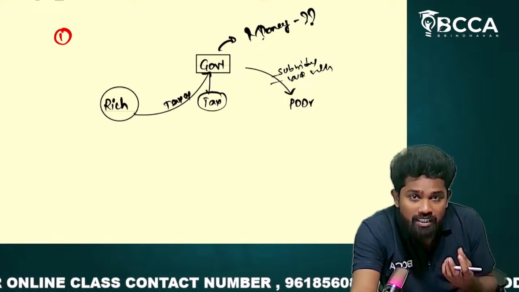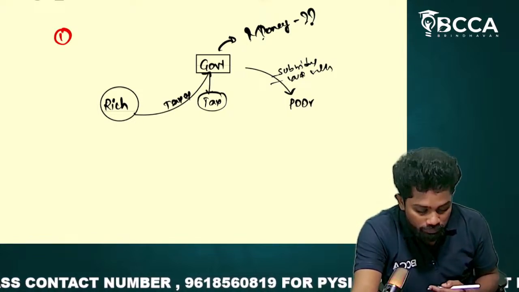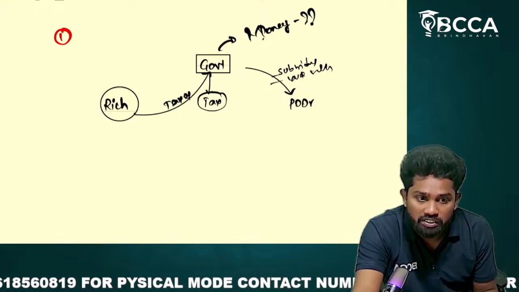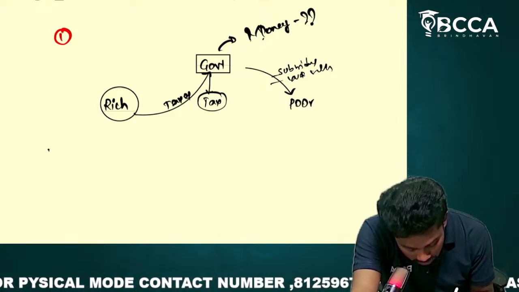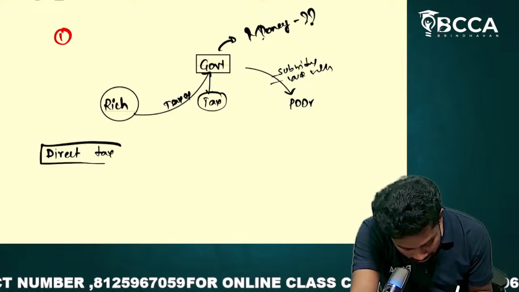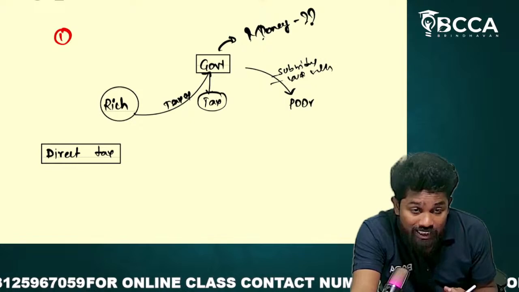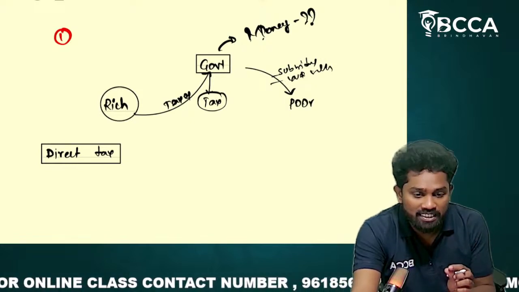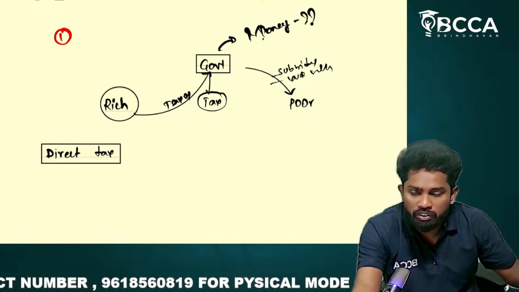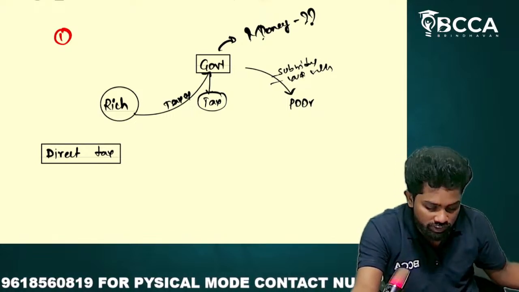That tax money is the source of revenue to the government, which will be used to provide welfare schemes to the poor. So this is called what? Direct tax actually. Okay. From the rich, the government directly collects a part of their income as tax, which would be used for providing infrastructural facilities, welfare schemes, everything.